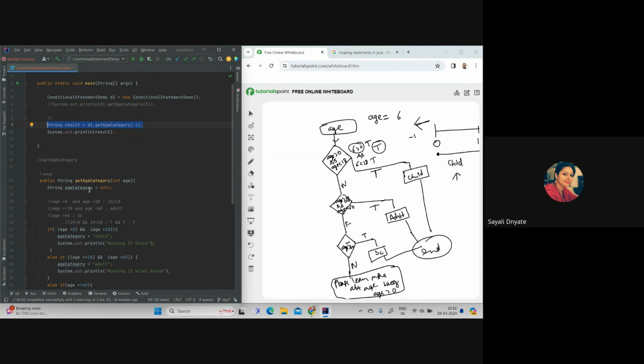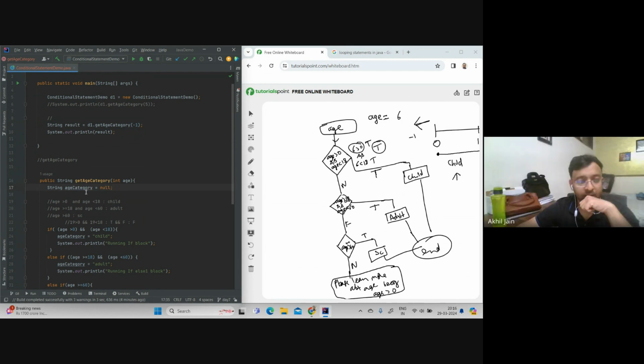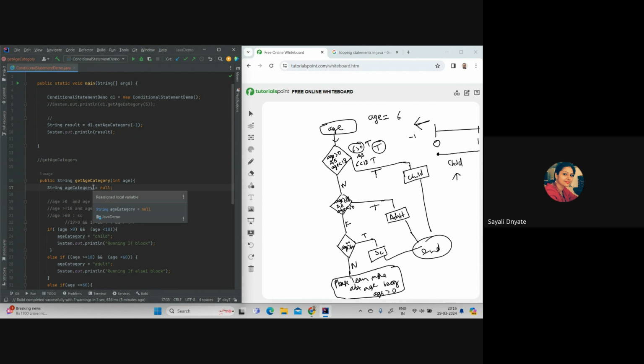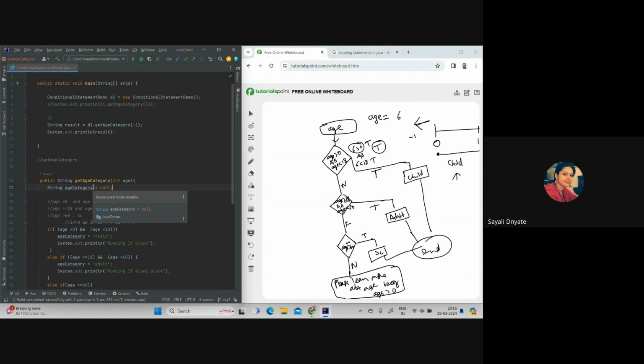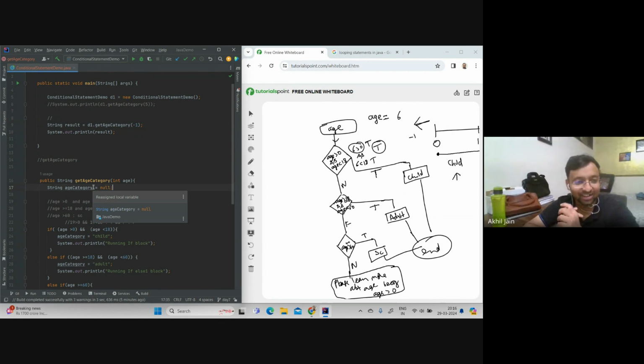Why are we giving it null? We'll talk about this. I told everyone we'll talk about the null. You have to add another thing into your diary. Null is something which Akhil did not teach, so we'll cover it in the future. So as of now, just understand that by default I want to give a value to age category which I have assigned as null. Null means nothing. Just let's understand it that way.